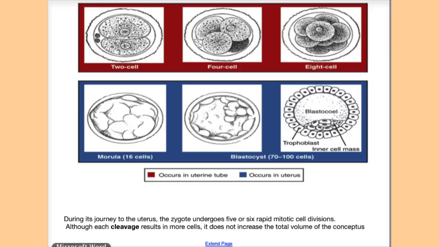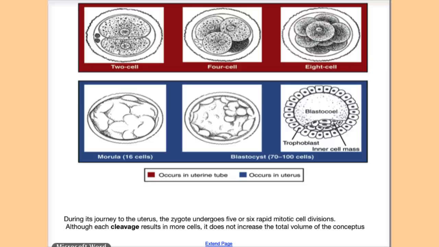So what do you have to know from this slide? You'll have to know that after the zygote forms, it starts to divide by a special type of mitosis called cleavage, where 2 cells convert into 4 and then into 8. All of this happens in the oviduct or fallopian tube.